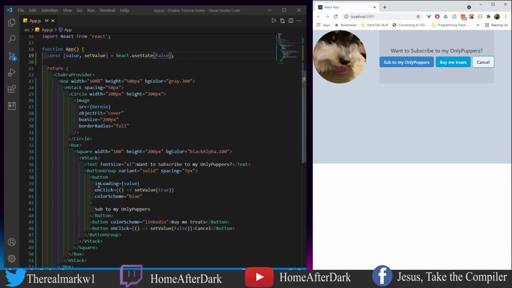And so this all happens in this button group right here. And the cool thing about this button group, maybe compared to other button groups out there, is you may not even tell that this is grouped together as such. It may be some other kind of stack or other kind of layout component you use. But this is just one of those secret little fun components that Chakra gives you to line up your buttons to make an only puppers for your dog.